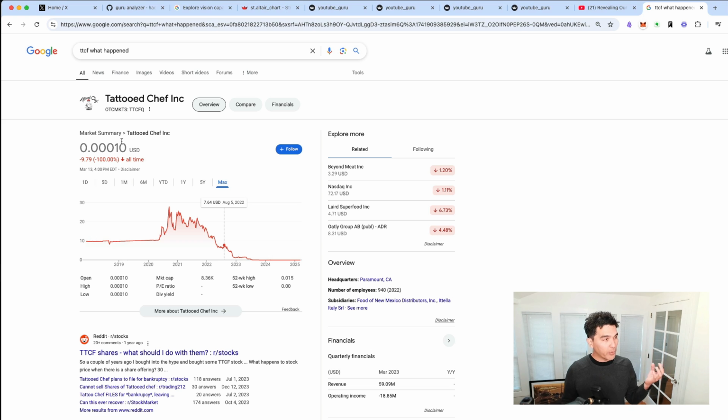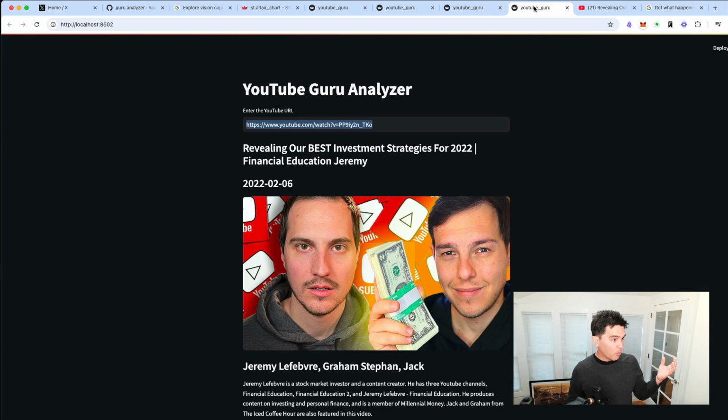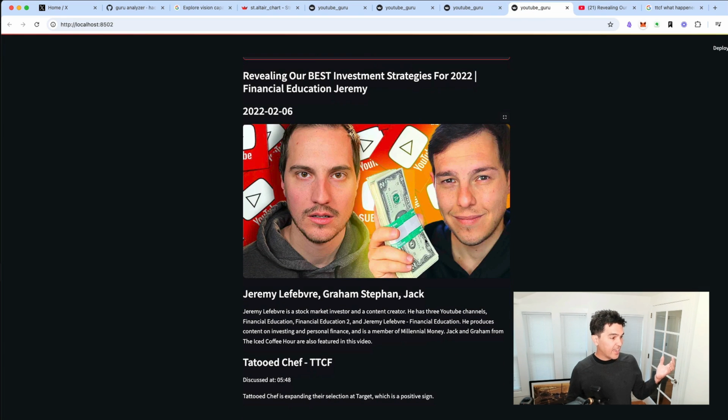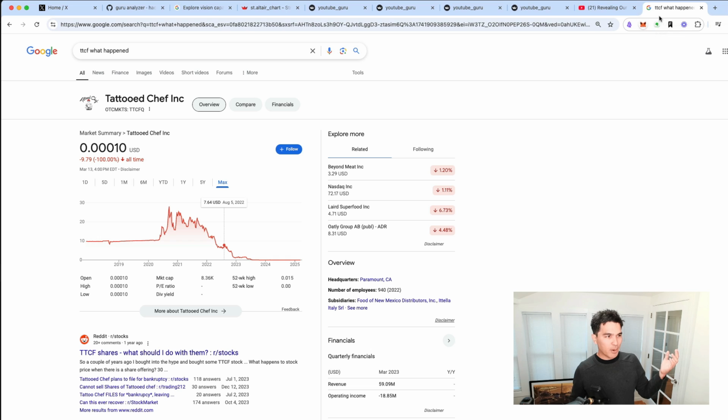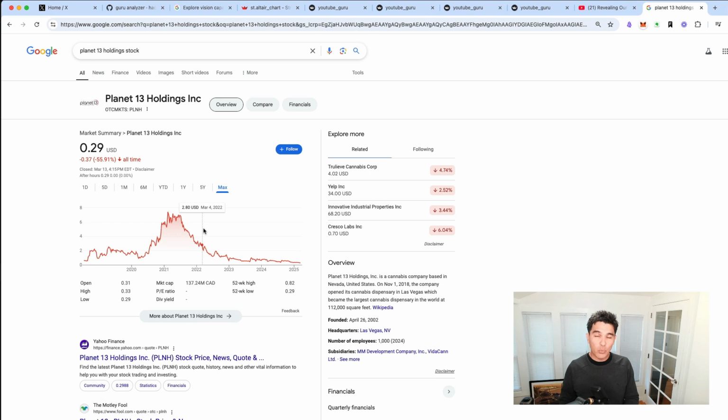So when I ran this video through my code, it actually crashed, and I wanted to figure out what went wrong. Well, it turns out the stocks he recommended, some of them actually went bankrupt. So his top pick here was Tattooed Chef, and my program stopped right here. So it extracted TTCF, and I was like, well, why didn't it work? Well, my code assumes it's going to be able to pull up a chart for that stock. Didn't handle that properly. And I looked up what happened to Tattooed Chef. It went minus 100%. So his top recommendation for that year, he built a huge following, and that company went bankrupt.